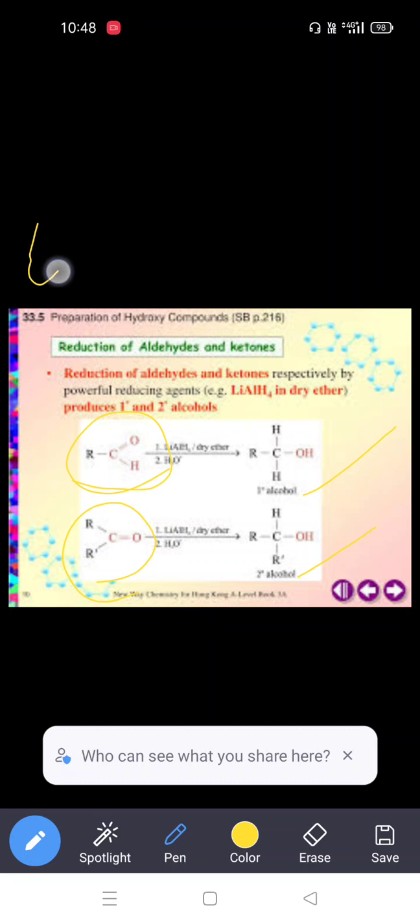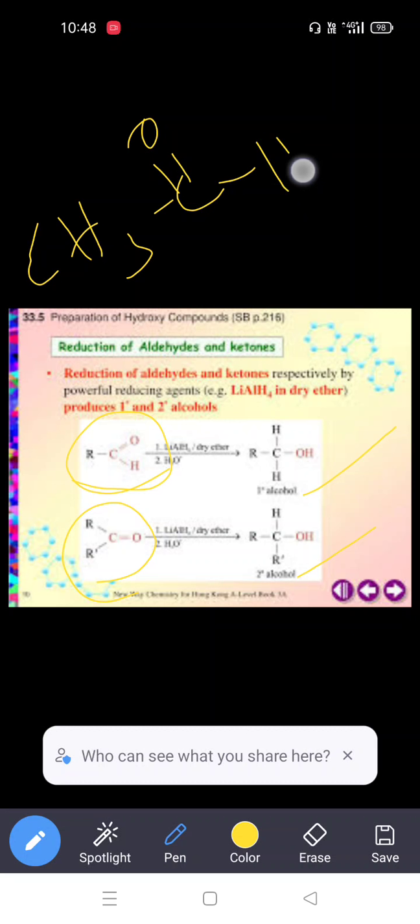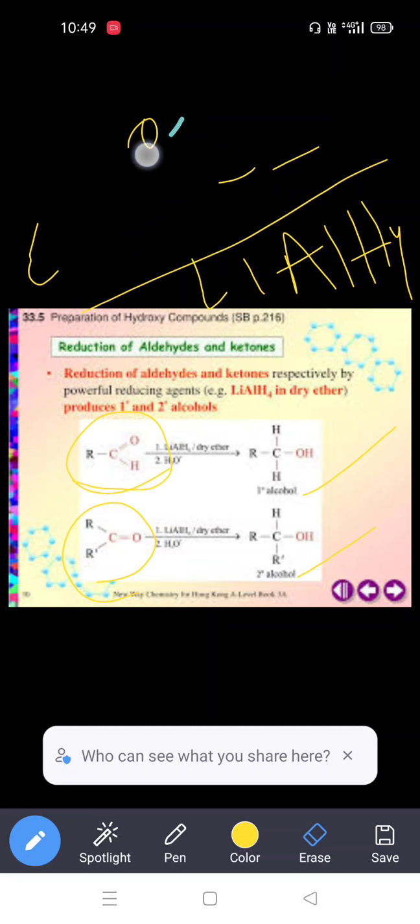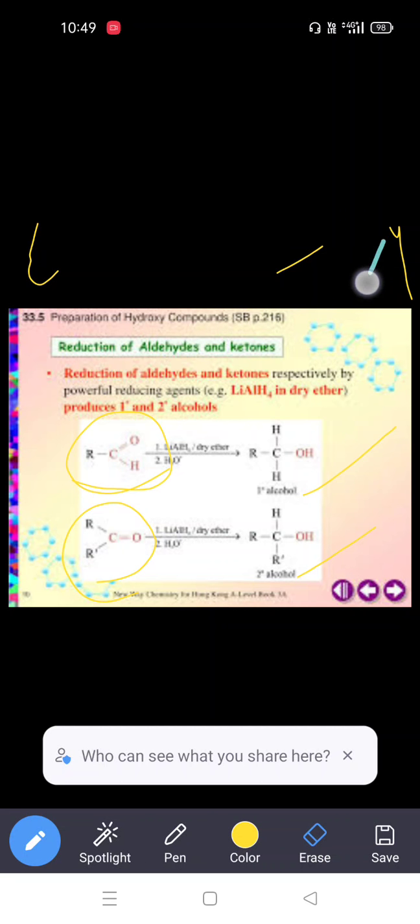For example, acetaldehyde. So this is the acetaldehyde reaction with lithium aluminum hydride. What is the product? Acetaldehyde reacts with lithium aluminum hydride to produce ethyl alcohol.